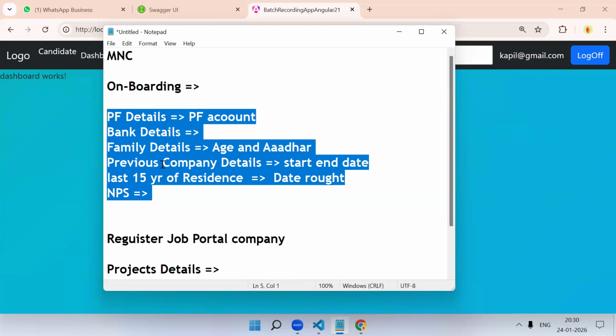Then we have DigiLocker, right? Just like DigiLocker. In DigiLocker, what do you keep? Documents. It's a government locker where you can keep all your documents. Just like that, this is information, data which you might need multiple times. So instead of writing it again and again, it's better to have it in one application, and every time you can log in and copy paste quickly. Got it? So we can create an application which will be a small one.